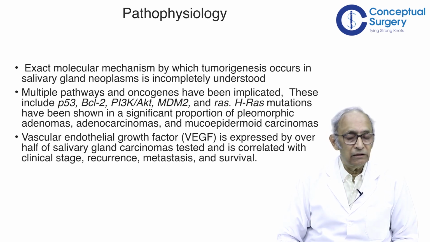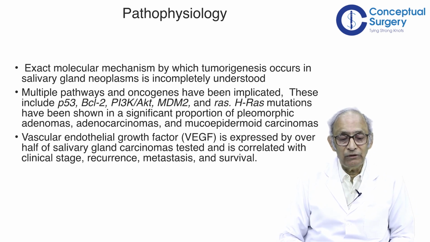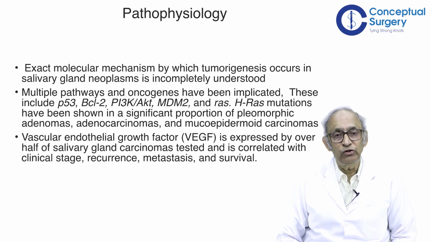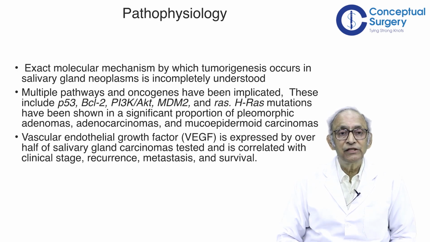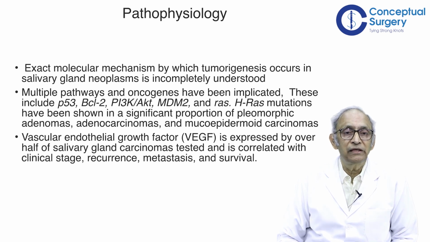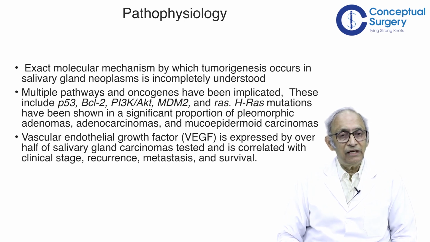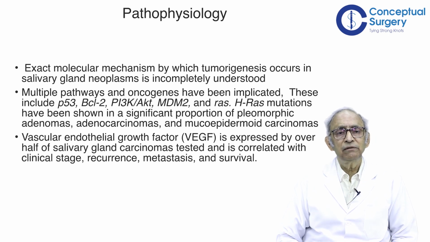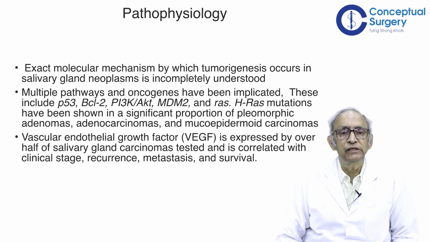Now it is not uncommon to be able to look at the pathophysiology of tumors, and there are some suggestions here in the salivary gland tumors. The exact molecular mechanism by which tumorigenesis takes place is of course incompletely understood, but there are certain pathways and oncogenes that have been implicated.